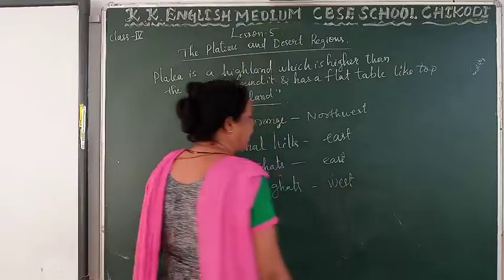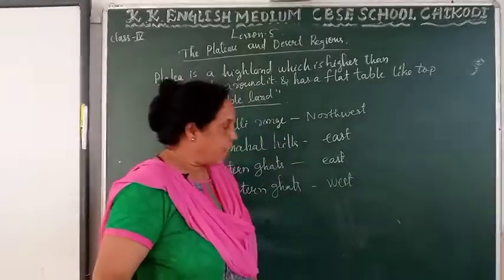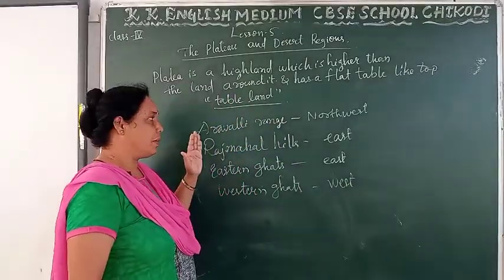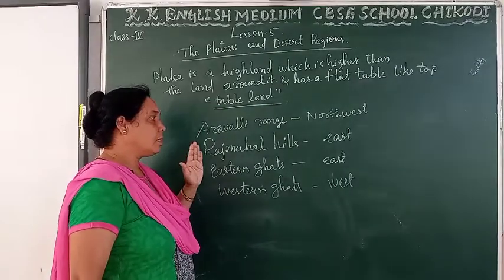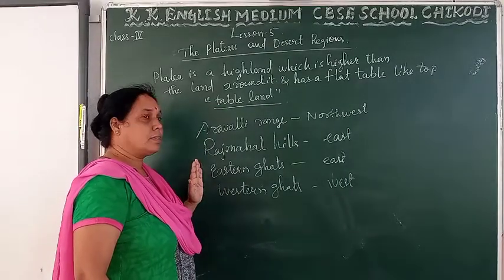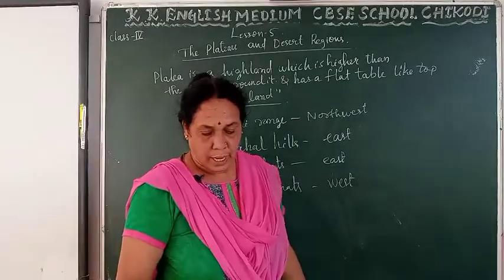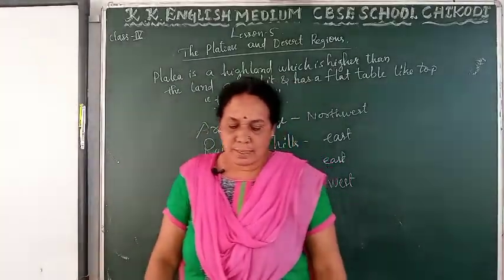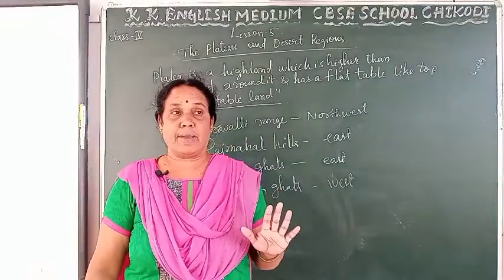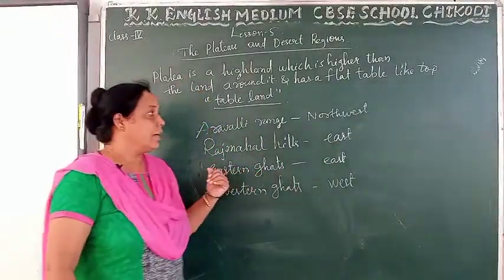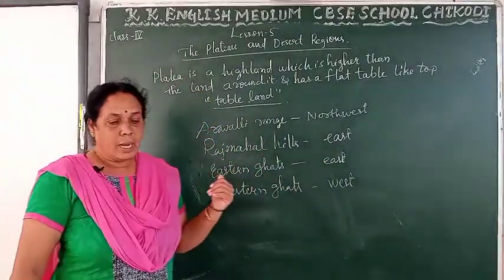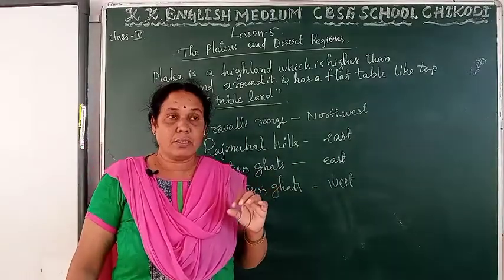So our peninsular plateau is surrounded by the Aravalli Range to the northwest, Rajmahal Hills to the east, Eastern Ghats to the east side, and Western Ghats to the west. The plateau has a rocky and uneven surface.